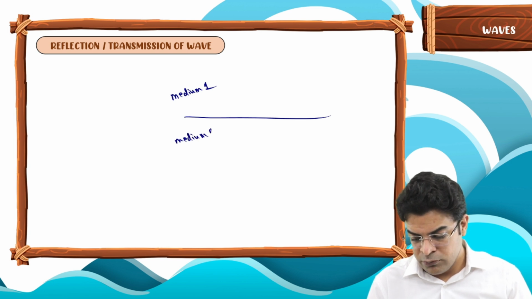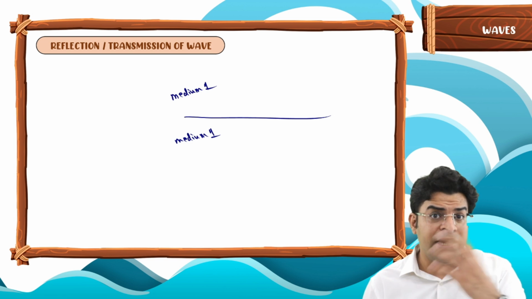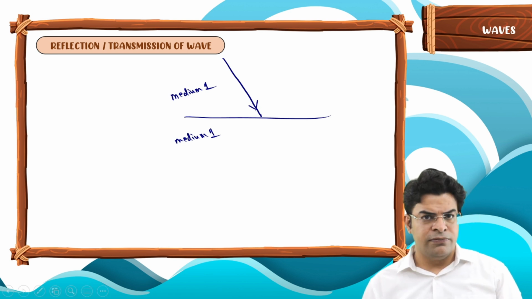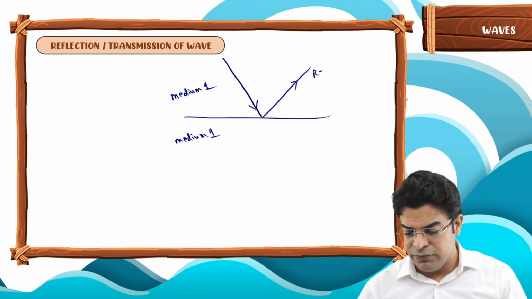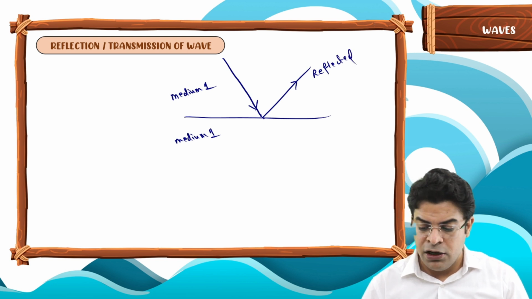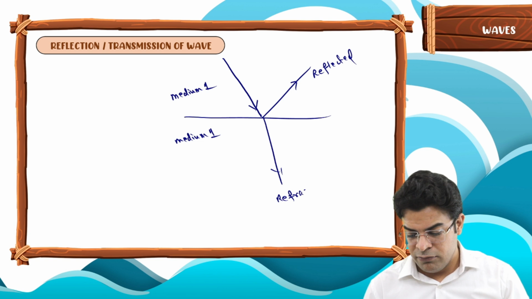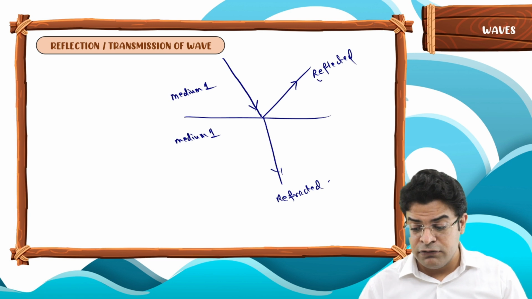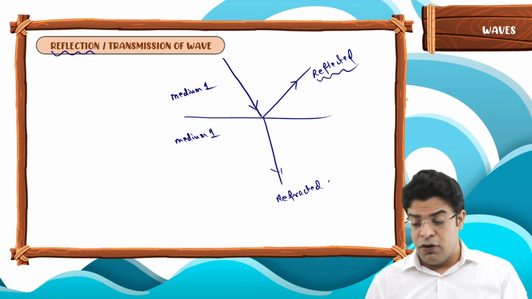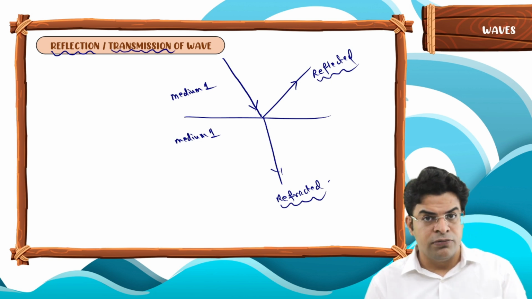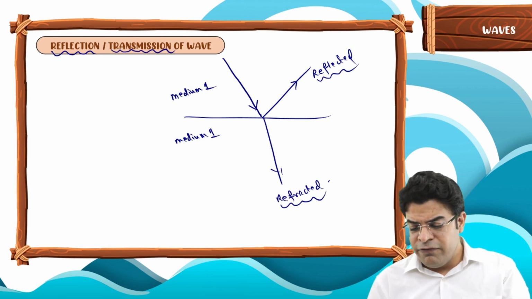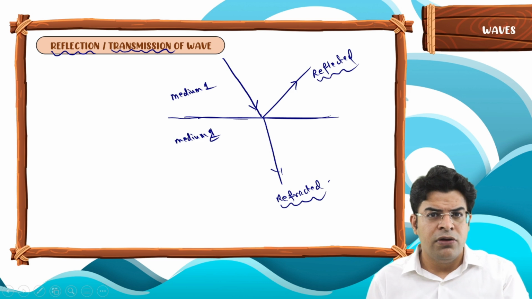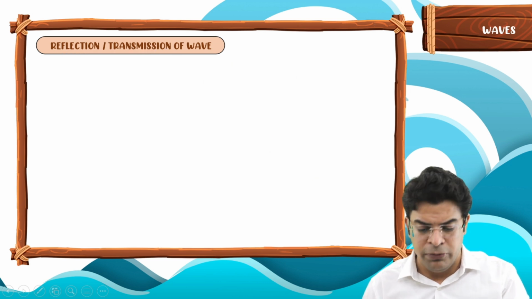Whenever a wave reaches an interface, for the sake of explaining, I'm using light. When the light wave reaches an interface, some part of the wave gets reflected and some part of the wave gets refracted, which I am calling here transmission, getting into the second medium. Every time the medium changes, an interface is formed. What is an interface? The boundary which separates two mediums.